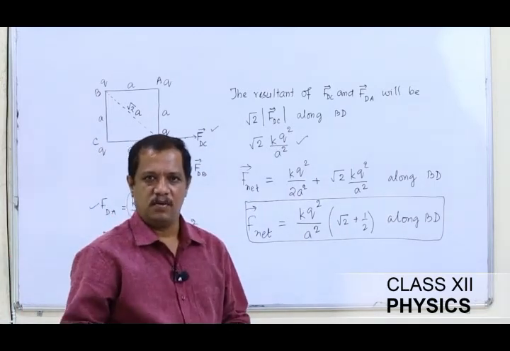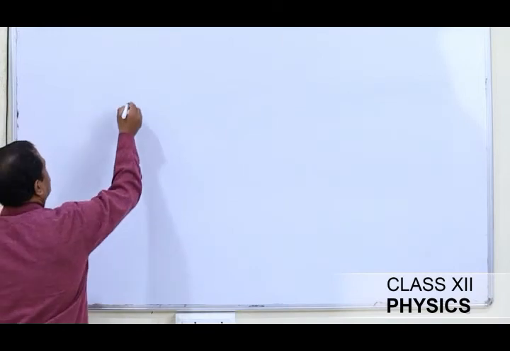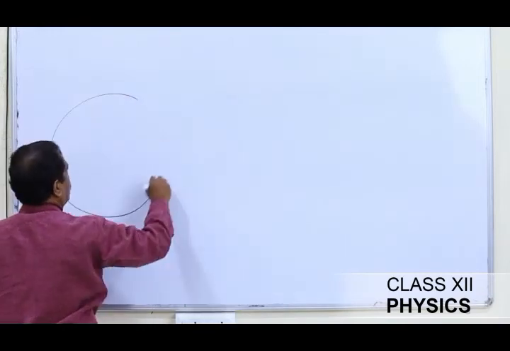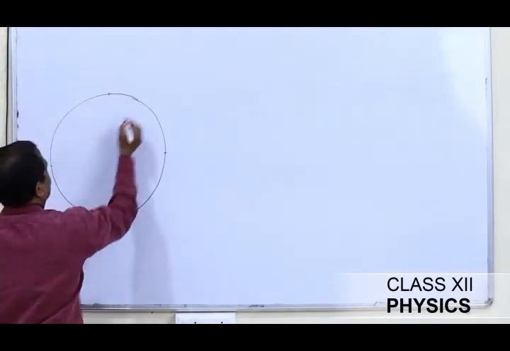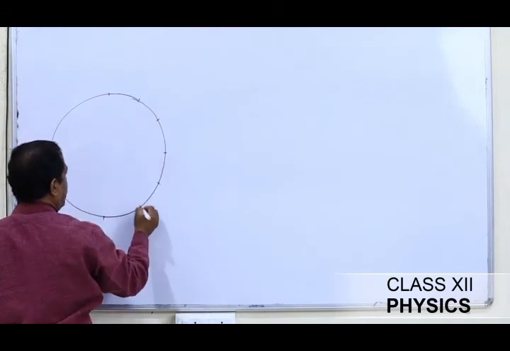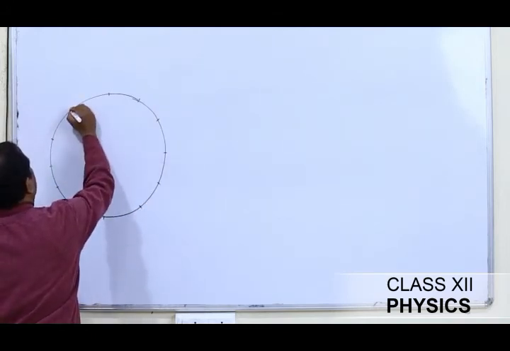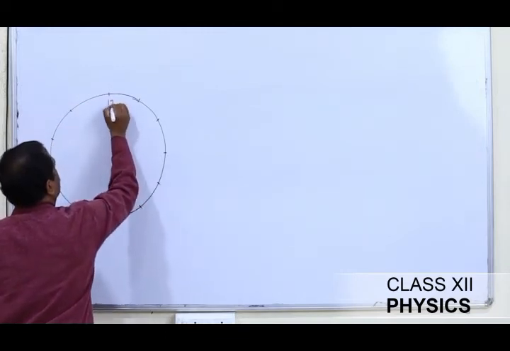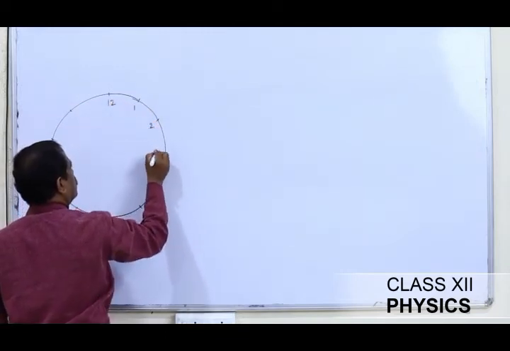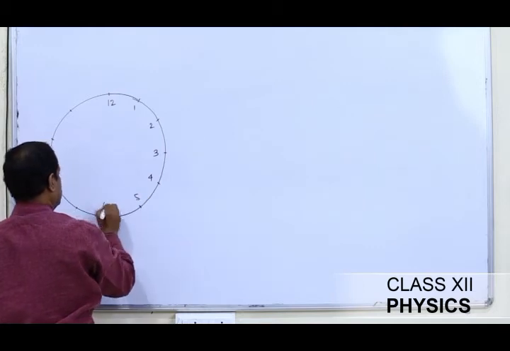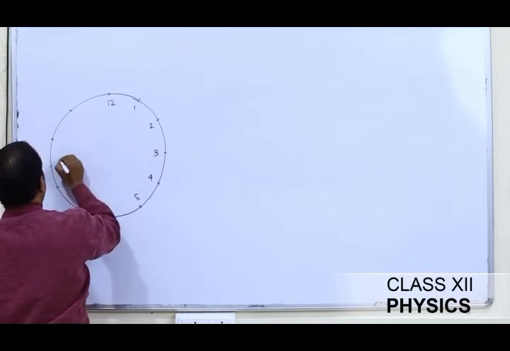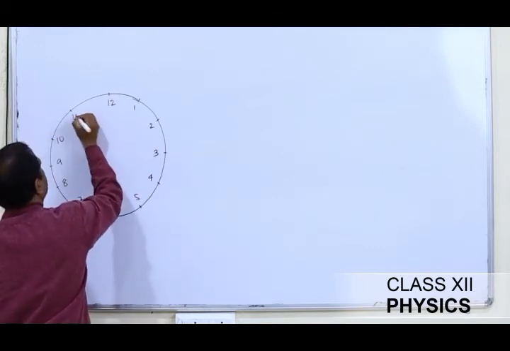Let us move on to the next problem. Let us suppose that we have charges of equal magnitude placed at 12 points on a circle.